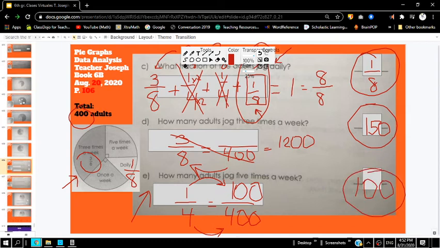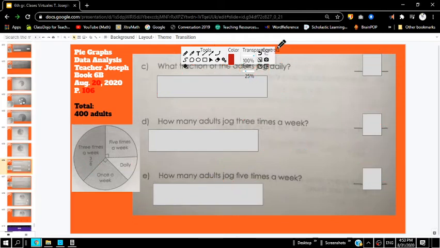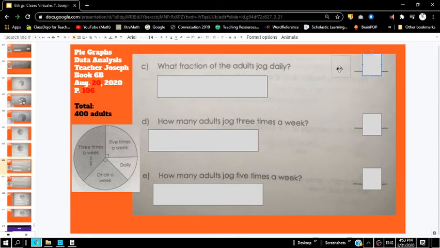Okay, let's check our answers to make sure that they're okay. We had 1/8, 150, and 100. Let's just check that to make sure that we're all on the same page. So 1/8, 150, and 100. Okay, let's go to the next part.